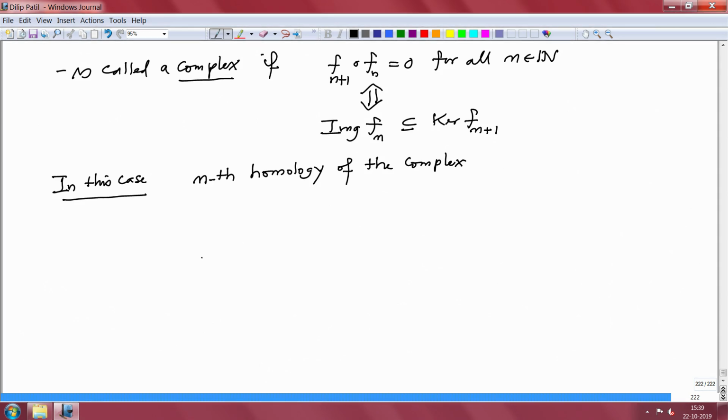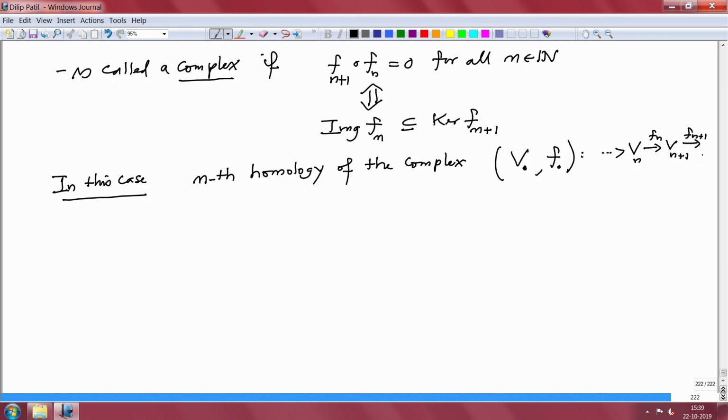The long sequence is also denoted by V dot and F dot, that is a collection. It is simply a notation: V n, V n plus 1 and so on, this is F n, this is F n plus 1.